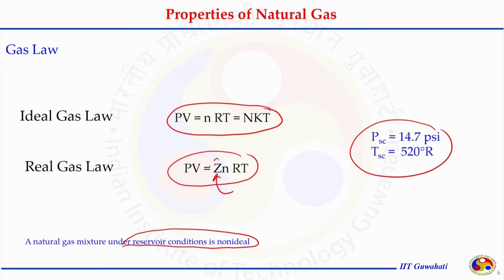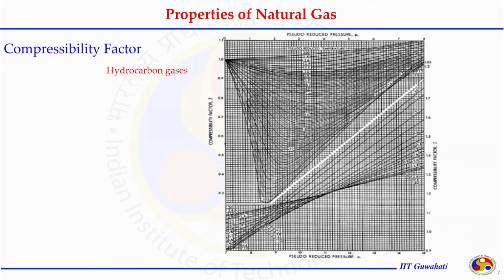So, this compressibility becomes very important, because that compressibility says how much volume deviation the natural gas under investigation has from the ideal gas law. And if we look in the literature, we try to find this deviation of the natural gas from the ideal gas. There are several charts given long time back, and those charts are very complex in nature, because they are shown, for example, here just for the hydrocarbon gases.